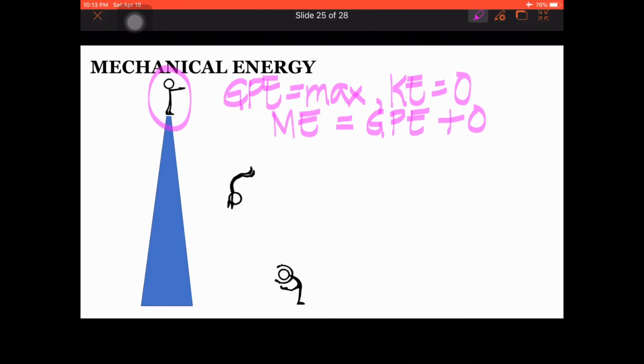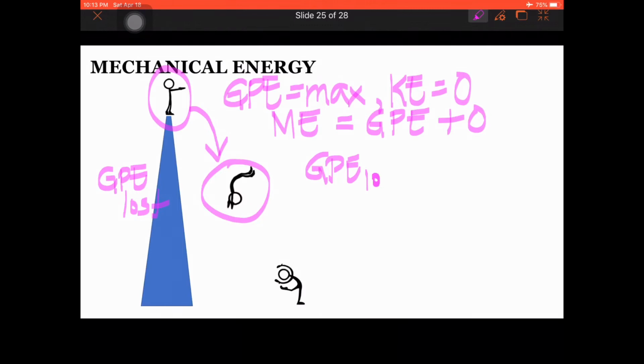At any point between the highest and the lowest point of his jump, his GPE will be lost. Why is it lost? Because he has lost height from the top to any point of his jump. But any GPE lost in this case is equal to kinetic energy gained. He is losing height, but he is gaining speed as he falls.